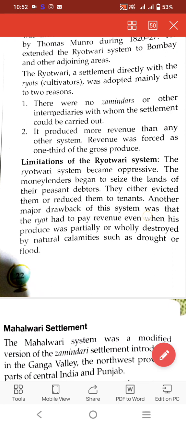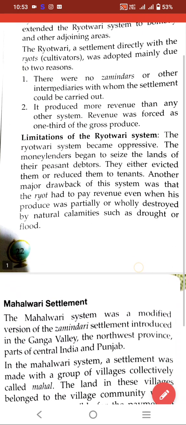So the system was good in itself, but then what was bad? The British revenue officers were very corrupt and extremely strict in collecting revenue. They used to take away almost half of the net produce as land revenue. And sometimes a bad monsoon created conditions of famine, which added to the misery of the peasants. So there were some limitations of this system also. Let's read the limitations of the system from your book now.